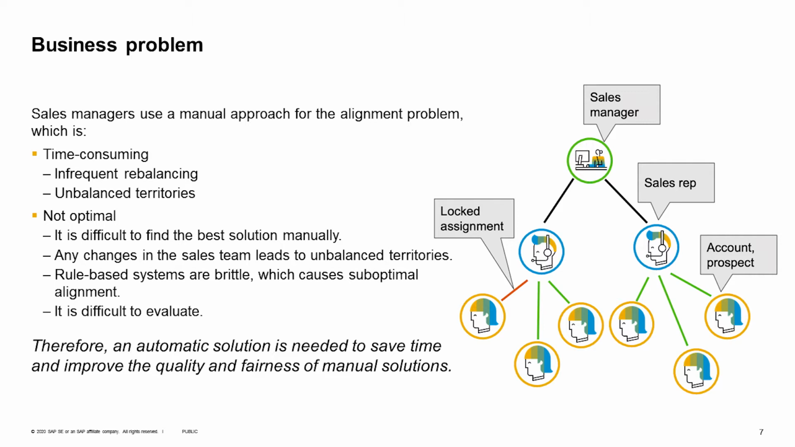And any changes in the sales team lead to unbalanced territories. For example, if a new sales rep joined the team or a sales rep leaves the team, the sales manager needs to do the process again. And because it's time consuming, sometimes they prefer not to do it just for one change in the team. And it's also based on rule-based systems, and rule-based systems are brittle, which causes suboptimal alignment.